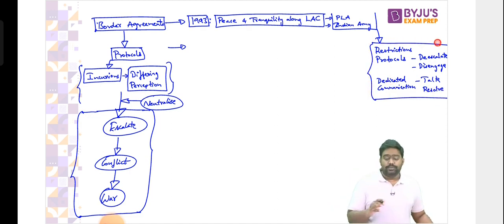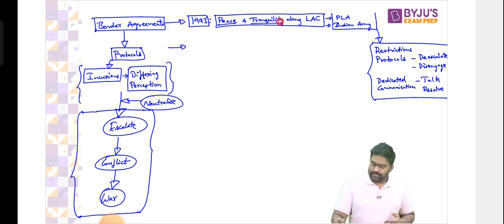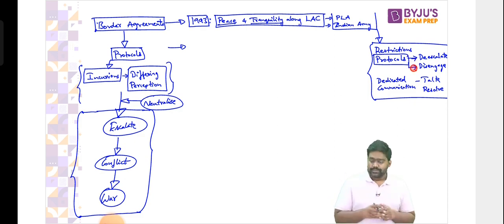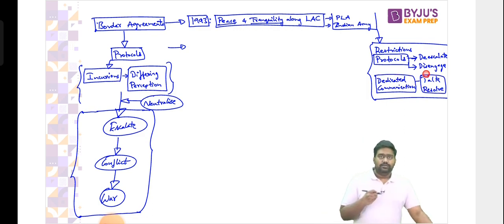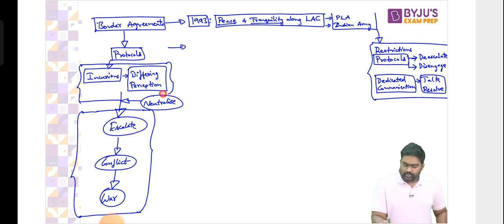It mandates both the sides to maintain peace and tranquility, to maintain a peaceful posture along the disputed boundary. If at all there is an incursion, right, there are established protocols that kick in according to the agreement. For example, let's say India and Chinese troops have clashed, right? A face-off has taken place between them. Immediately, the governments will not get involved. They'll not bring reinforcements, they'll not escalate. Instead, the local military commanders, they will use the dedicated communication channels to talk to each other. They will make an immediate attempt to resolve the issue at the local level itself. They'll try to neutralize the issue at the grassroots without allowing it to escalate further.